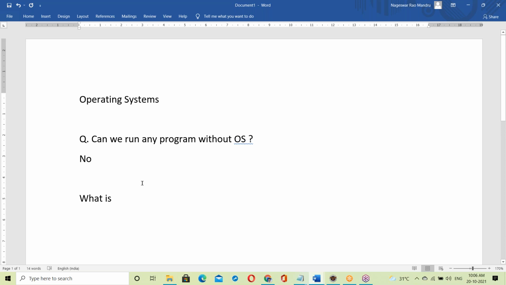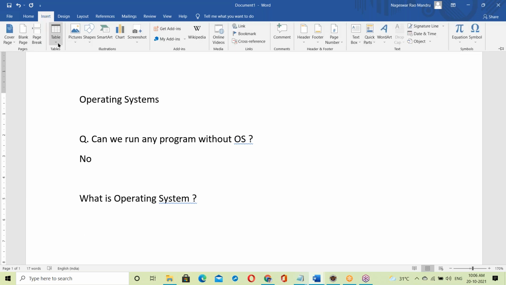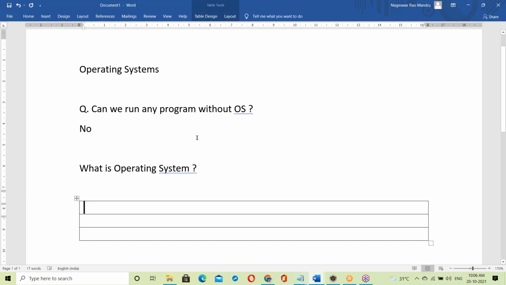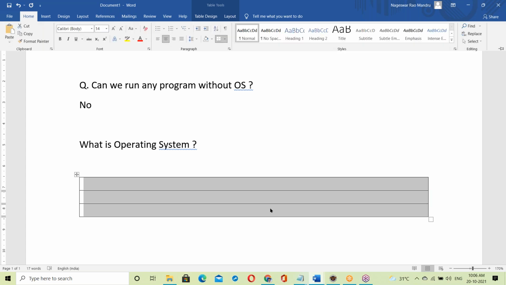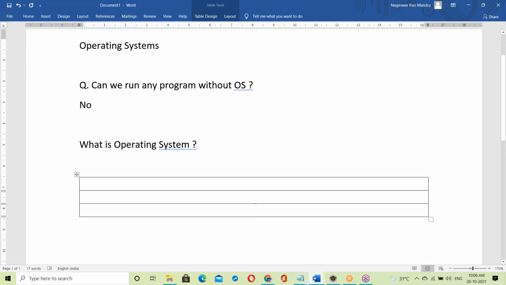Let us see what an operating system is. What is exactly an OS? Suppose your laptop. When you purchase a laptop, the vendor who is selling the laptop will set up the OS first of all, and then give us rights.